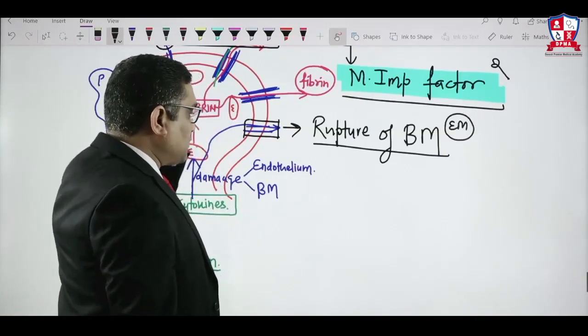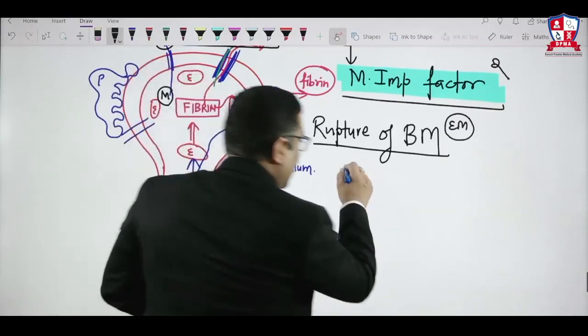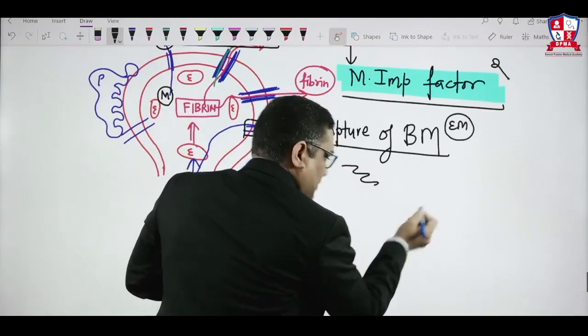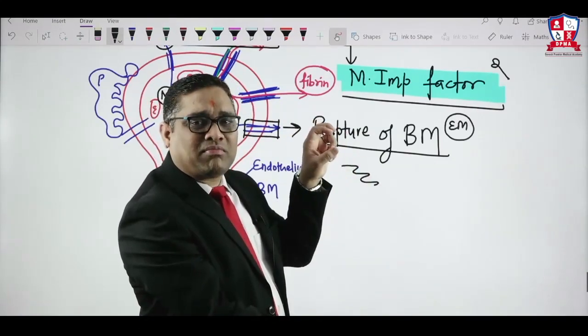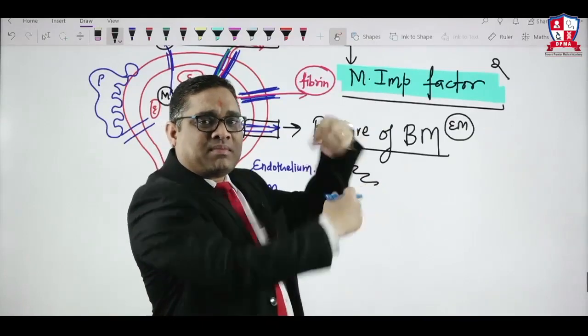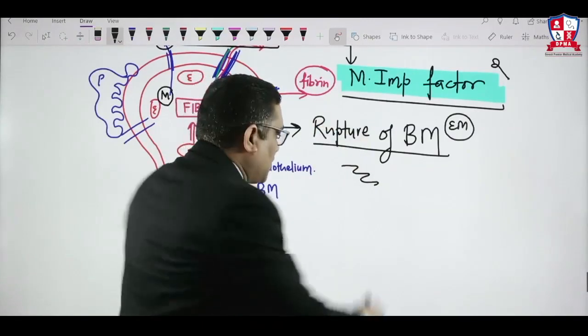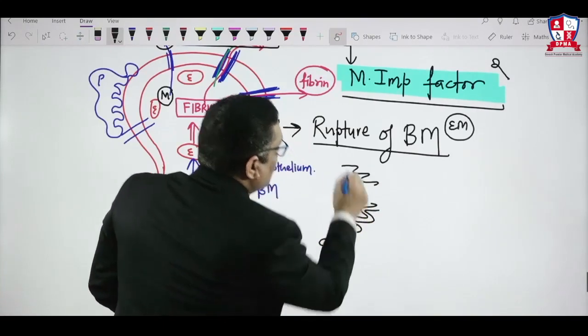Because of rupture of the basement membrane, what will happen? There will be wrinkling, because they had tensile strength due to the continuity of the basement membrane. But the basement membrane has been damaged, and that continuity is lost, and now they are like this, like this. So the basement membrane is like this.